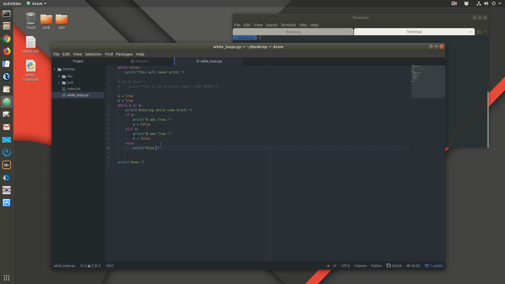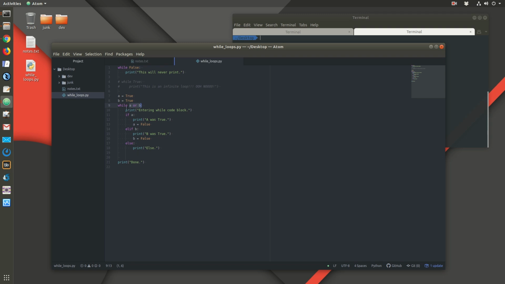Let's see what's going to happen here. First time through the loop, is A or B true? Yes, either one of them is true, and they're both true, and that's fine. The OR statement in Boolean logic means at least one of these two items has to be true. If they're both true, that's fine, and it's still true. The only way it's false is if A is false and B is false.